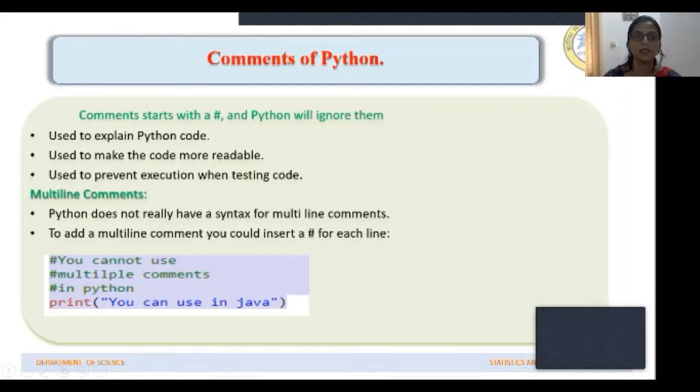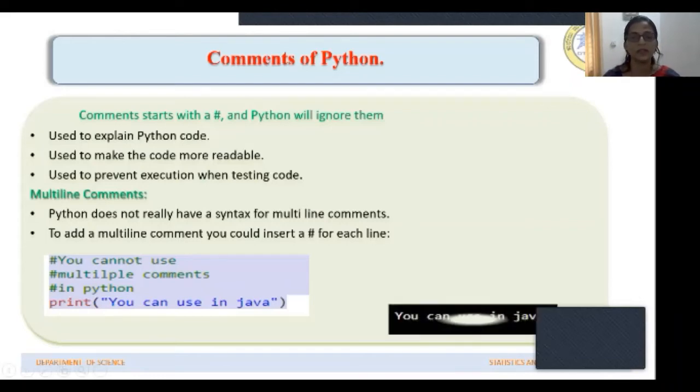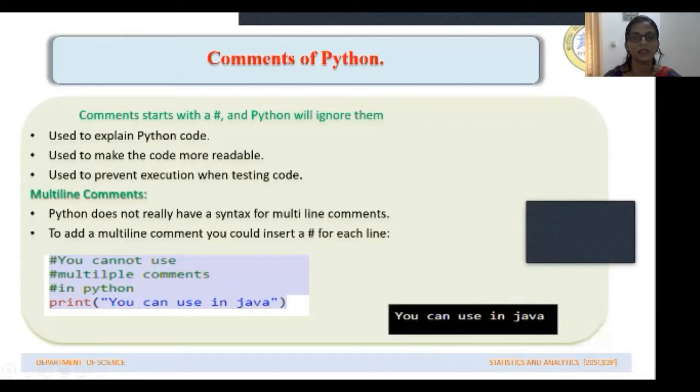So these comments will not be executed by Python, but the code line what you write after that will be executed. For example, ಇಲ್ಲಿ ಇದು ಈ 3 ಸ್ಟೇಟ್ಮೆಂಟ್ಸ್ ಏನು ಎಕ್ಸಿಕ್ಯೂಟ್ ಆಗೋದಿಲ್ಲ. ನಾವು ಪ್ರಿಂಟ್ ಯು ಕ್ಯಾನ್ ಯೂಸ್ ಇನ್ ಜಾವಾ ಅಂತ ಕೊಟ್ಟಿದ್ದೇವೆ, ಇದು ಮಾತ್ರ ಎಕ್ಸಿಕ್ಯೂಟ್ ಆಗ್ತದೆ. So the result which is displayed on the computer screen will be only this. ಈ sentence ಮಾತ್ರ display ಆಗ್ತದೆ. These are the non-executable statements.